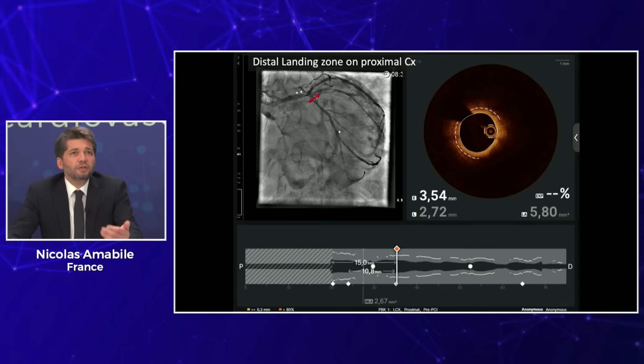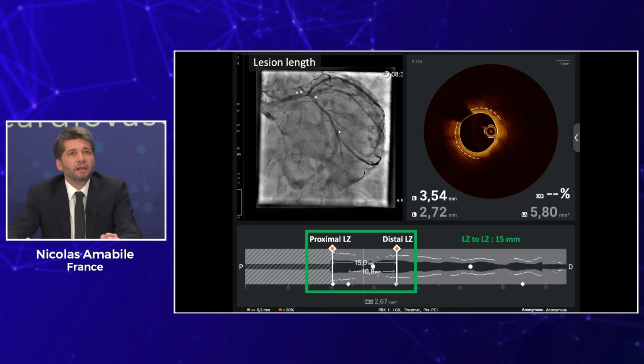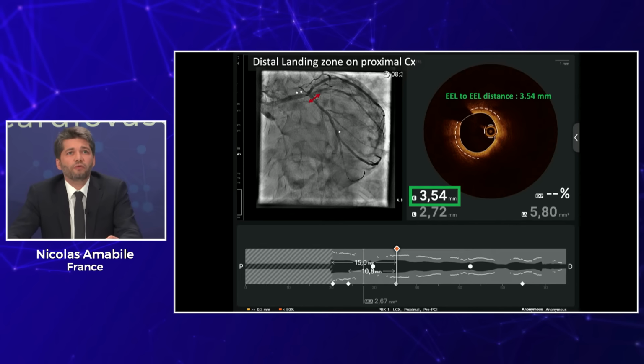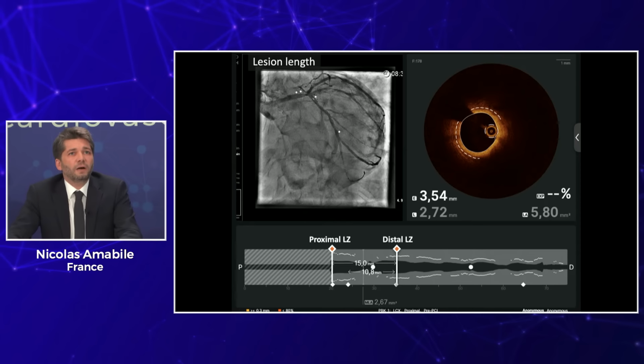Second, we are more lucky to get a distal landing zone on the proximal circumflex, and in this case that was quite appropriate because you see that you can identify the EL on more than 70% of the circumference, and the EL to EL image distance was 3.5 millimeters. So this is more reliable to size your stent, and last but not least, you are able to measure the length between the proximal and the distal landing zone.